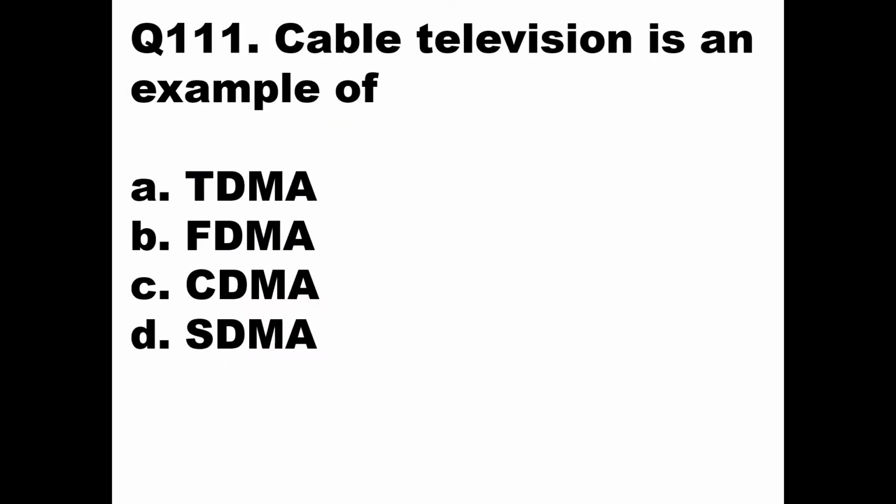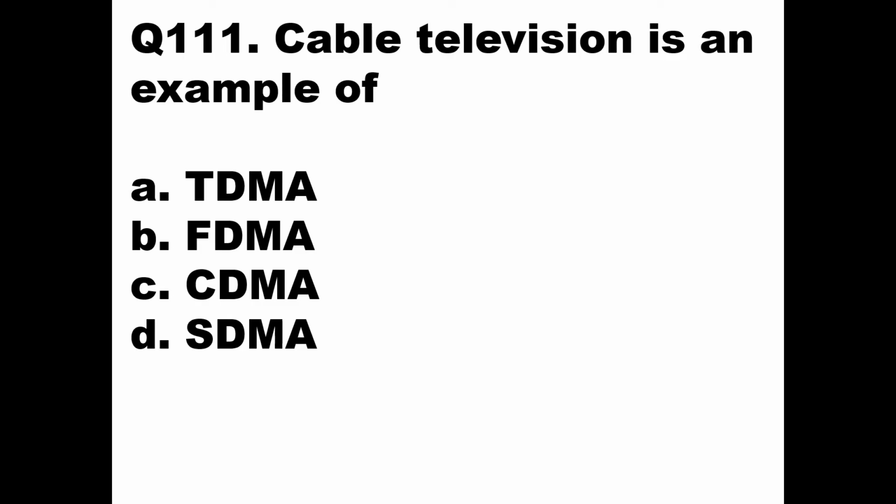Cable television is an example of. Now, cable television, which every household has, we see about 100, 200, 300, 400 channels, which come via a coaxial cable or optical cable. When this coaxial cable carries so many channels, it is on the basis of frequency, because on the basis of frequency only you can press your remote button and tune to a particular channel, a particular carrier.